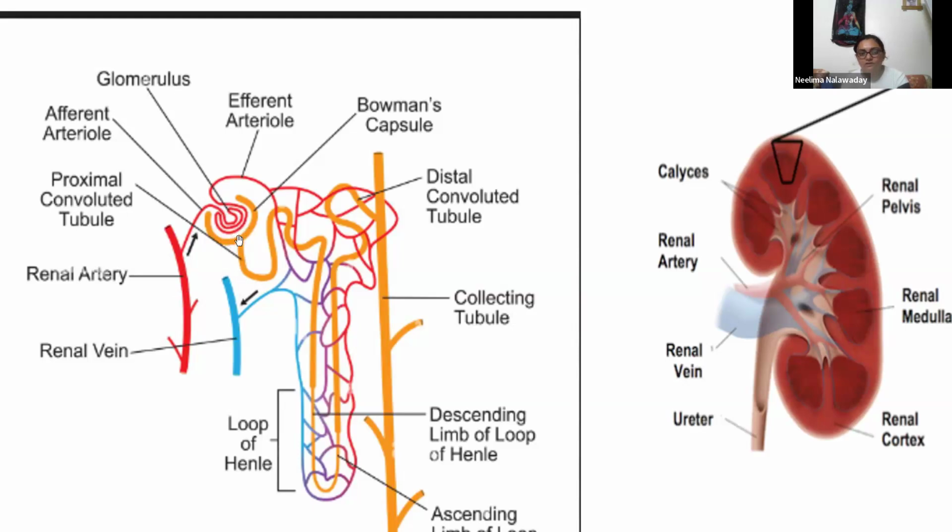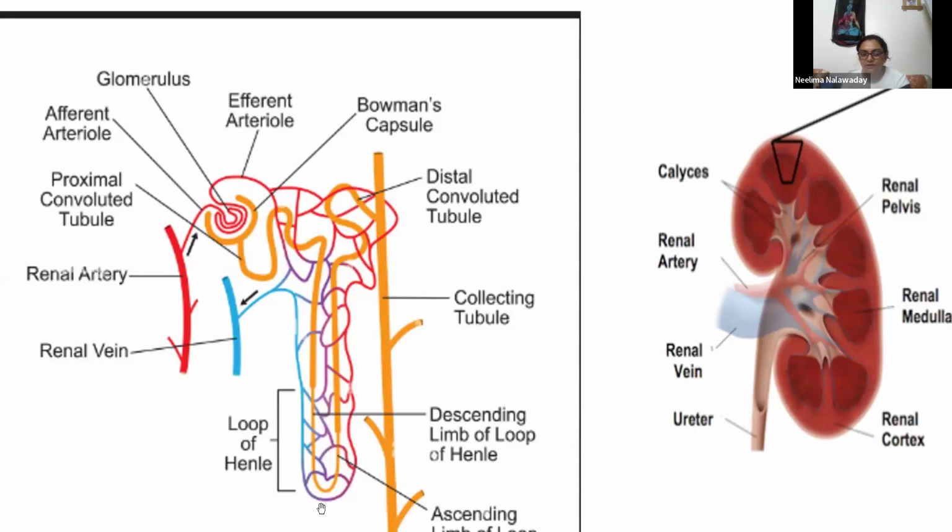Filtered material is called filtrate. Filtrate is entering into the proximal convoluted tubule and it is now passing through this canal, and this canal is called the loop of Henle, and here you can see it is surrounded by branches of renal artery and renal vein.